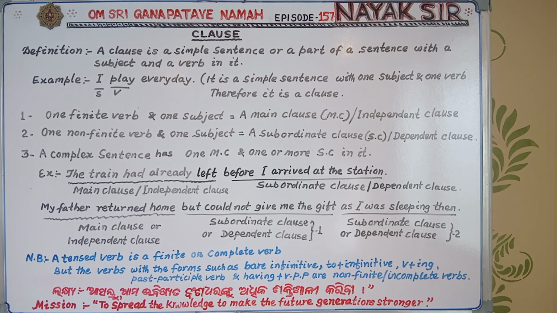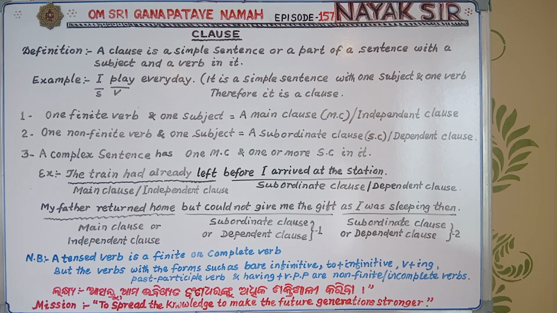If I conclude here in this place, it will carry a complete idea. So it is not depending on any other part of the sentence. It is therefore a main clause, an independent clause: the train had already left.